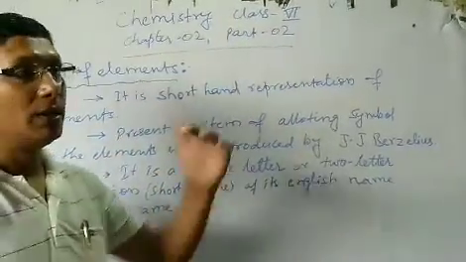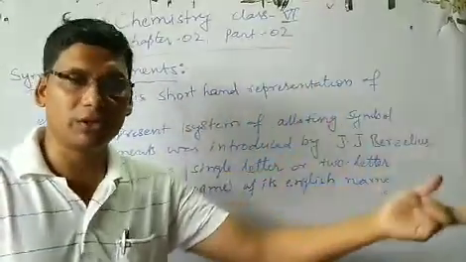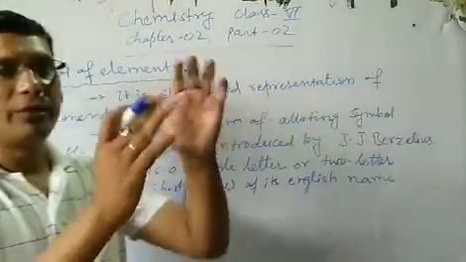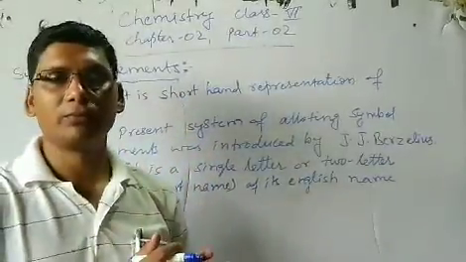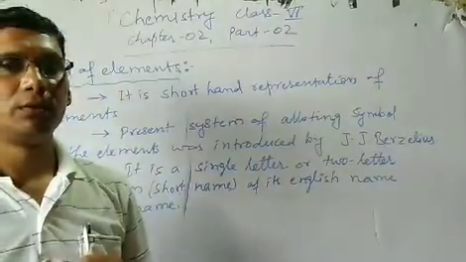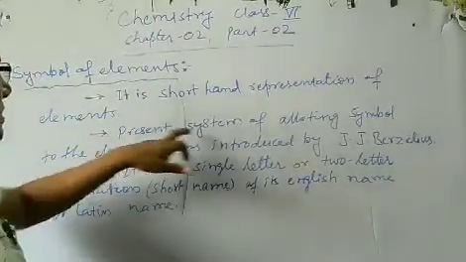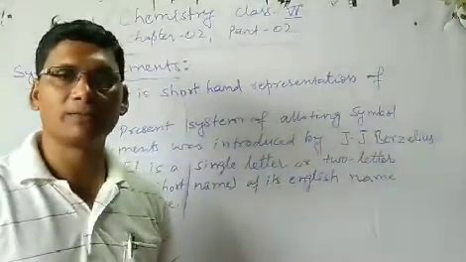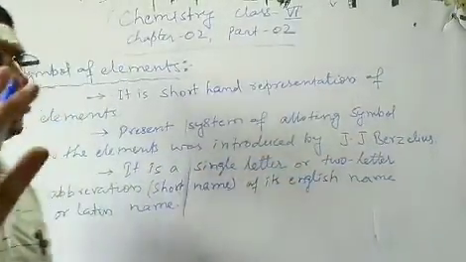The present system: in the olden days, the scientists or the chemists used to give symbols to the elements according to their wish, according to their own method. Like John Dalton was the first person who began to give symbols to the elements. He symbolized the elements in the form of a figure, which was not easy to follow all over the world. So, after him, the system that we follow today, the present system of allotting the symbol of the element, was introduced by J.J. Berzelius. Why was there a need of the symbol?